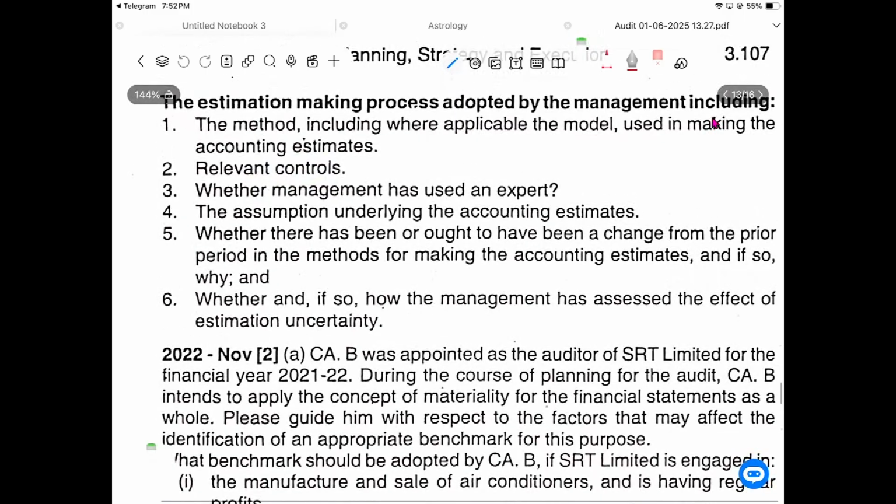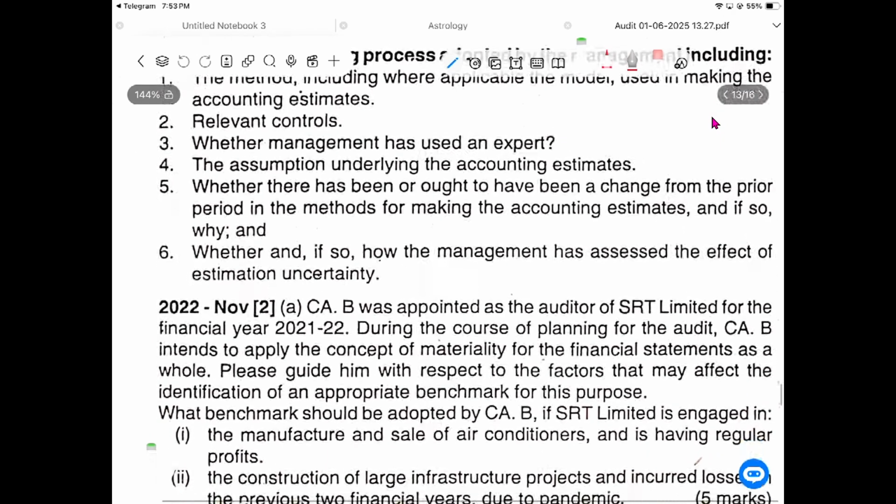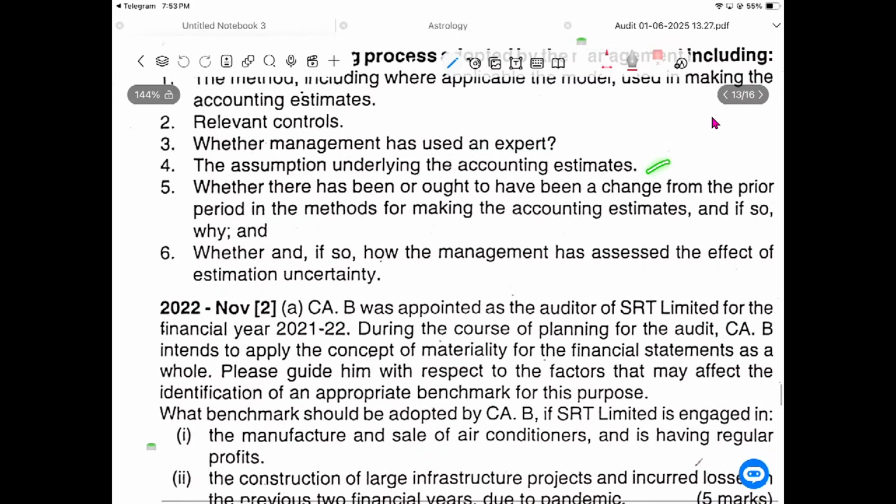What is the method being used? What is the relevant control being followed? Whether management has used an expert. Have you done it, or has anyone else done it? The assumptions underlying an accounting estimate. What is the estimate? What is the assumption backing this estimate?